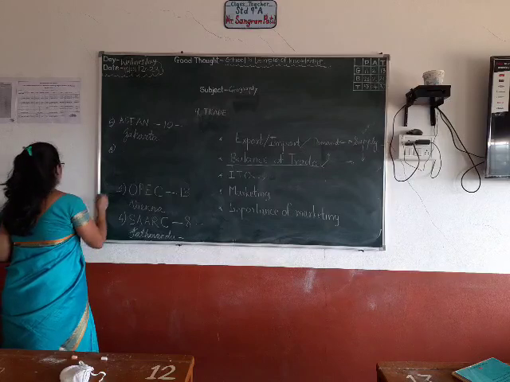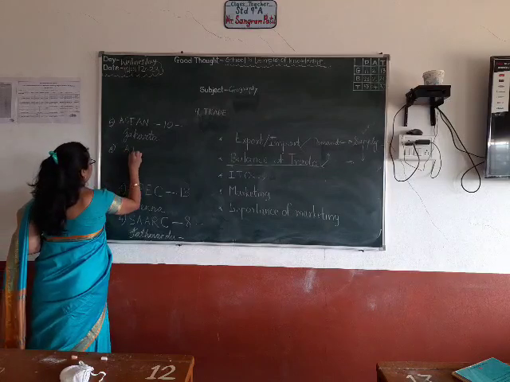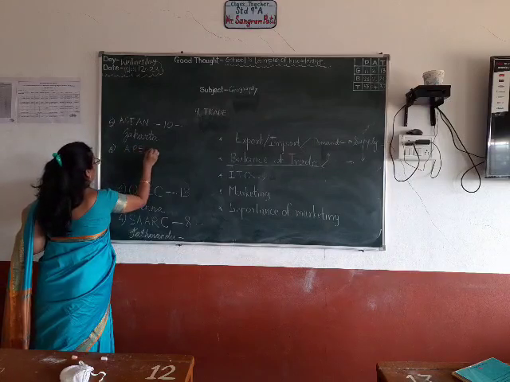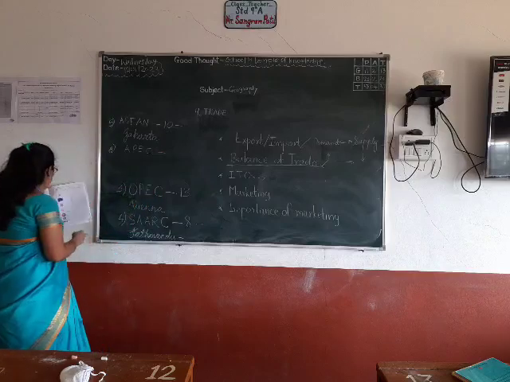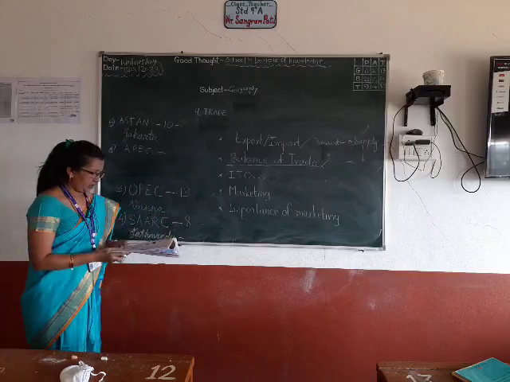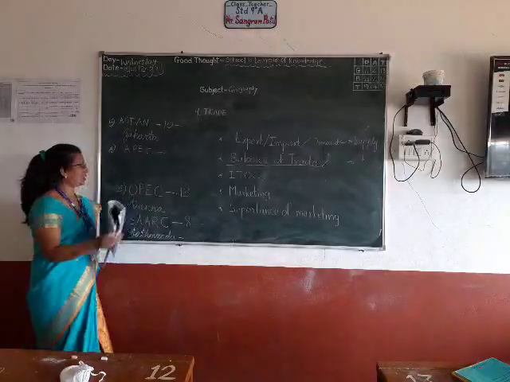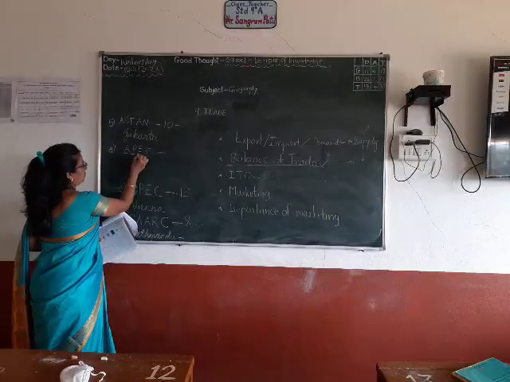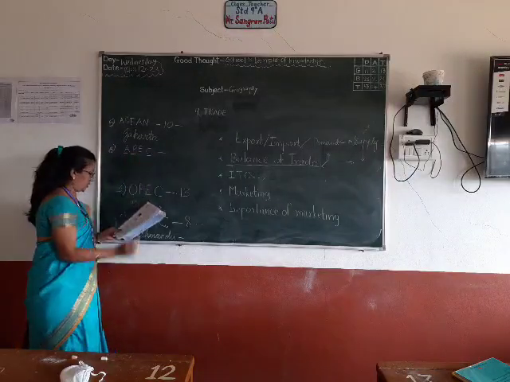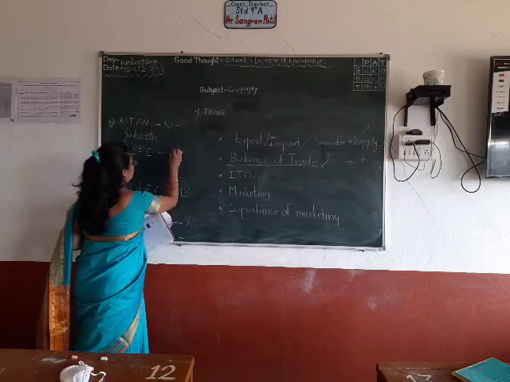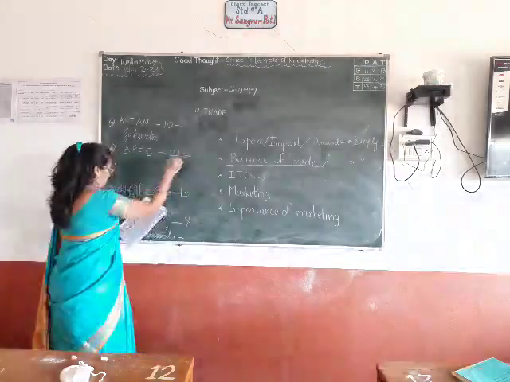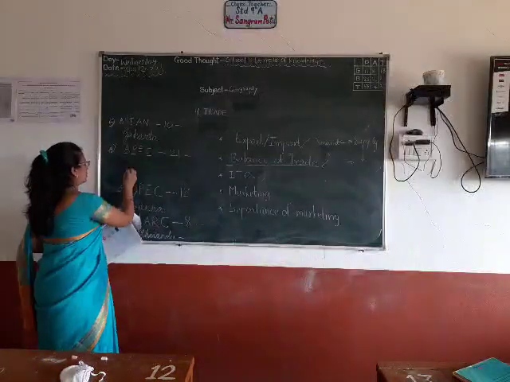Sixth one is APEC. What is the full form of that? Asia Pacific Economic Cooperation. How many members? 21. Where are the headquarters? Singapore.